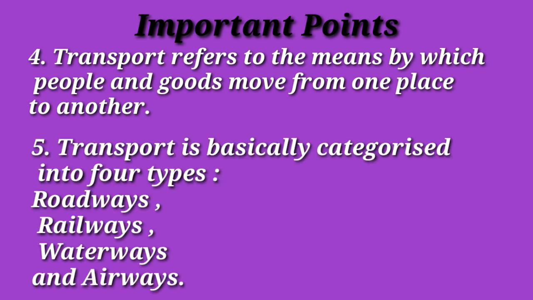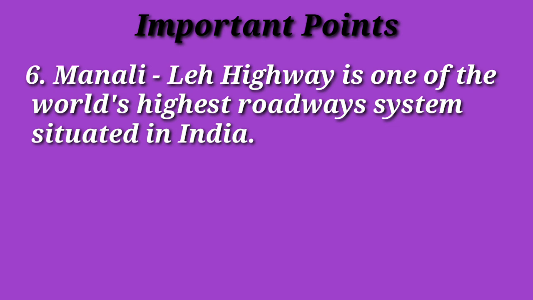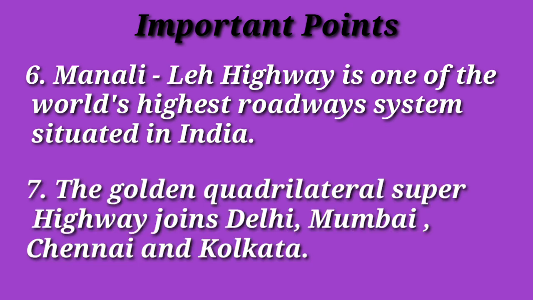Transport is basically categorized into four types: roadways, railways, waterways and airways. Manali-Leh highway is one of the world's highest roadway systems situated in India. The Golden Quadrilateral Superhighway joins Delhi, Mumbai, Chennai and Kolkata.